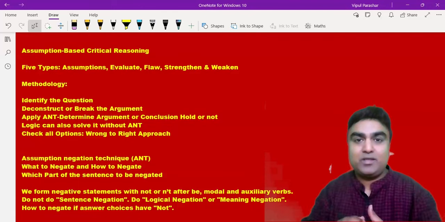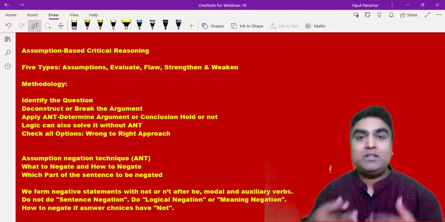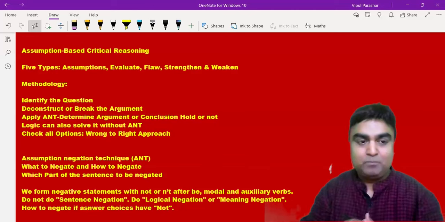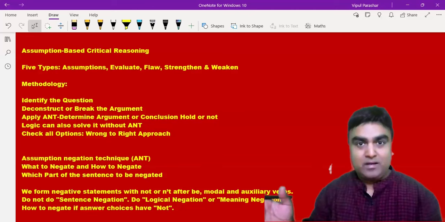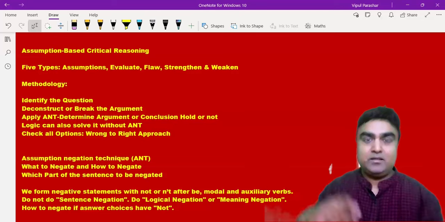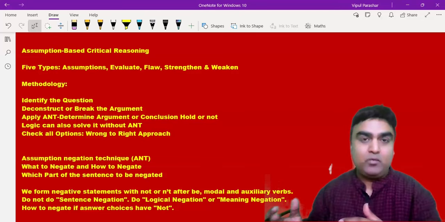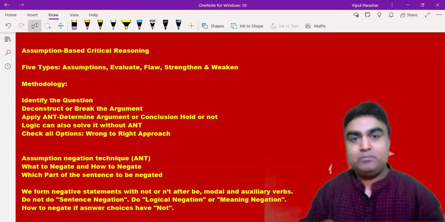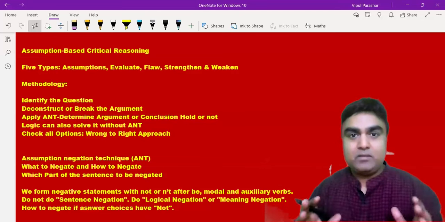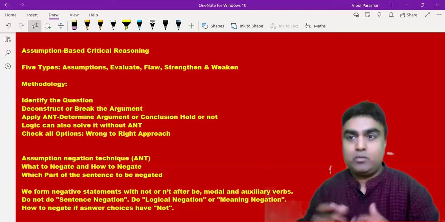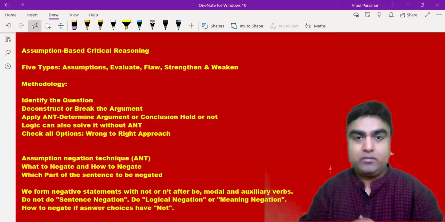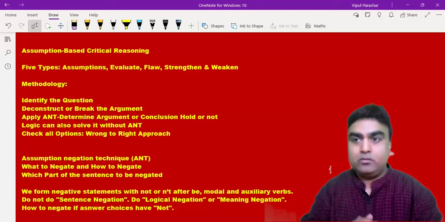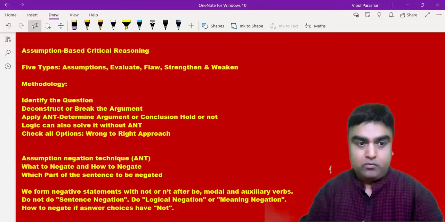So the point I'm trying to say is, we will be discussing an assumption negation technique today. Then after that, we'll be evaluating each and every answer statement and then reaching the correct statement. So in a way, we will be going from the wrong to right approach. So till this time, everyone is with me. Any questions till now? You can always put it in the chat. If anyone is not able to understand even a thing, they can even start their audio. Okay, good. Very many yeses are coming, so I will move forward.